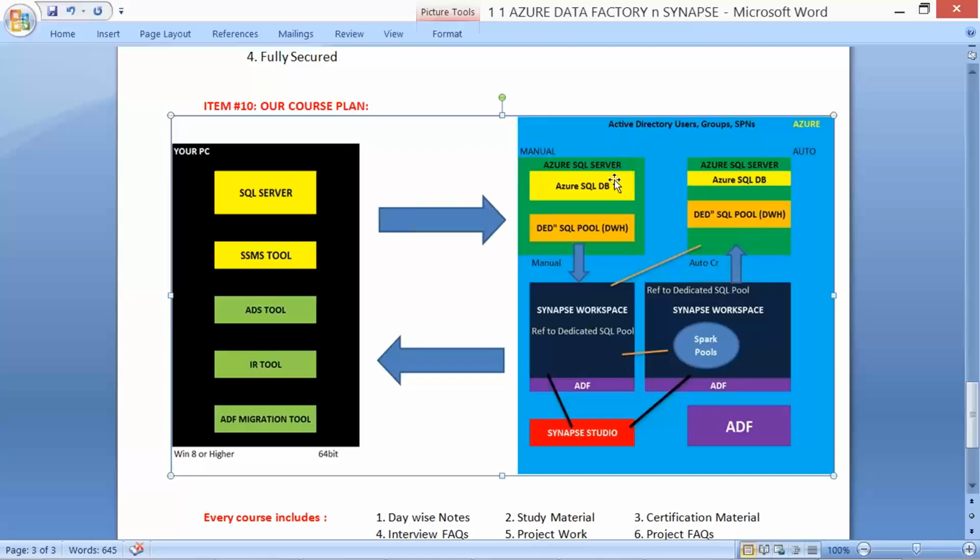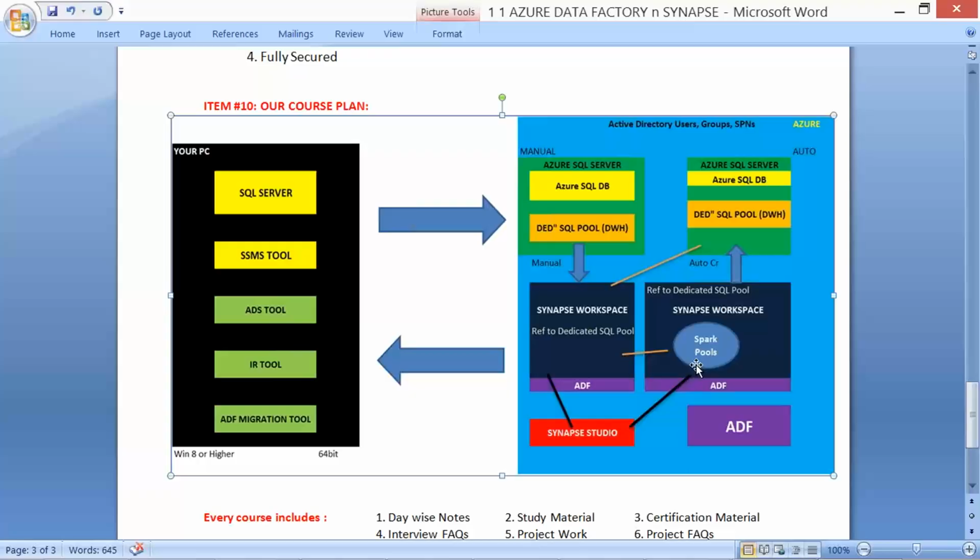Either you create the server, then go for the workspace, or let Azure create a server during creation of the workspace. So in our course, we are going to learn two things in parallel: Data Factory and Synapse Analytics, Synapse Workspace, and Synapse Studio. And as and when required, we'll understand the comparisons between Data Factory and Synapse, the differences and common things between them.